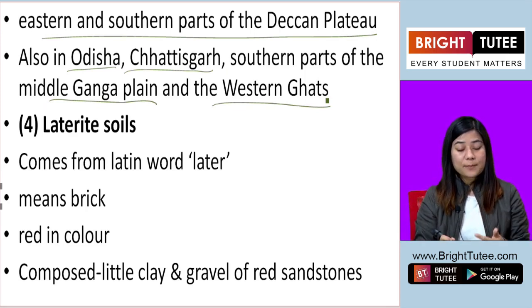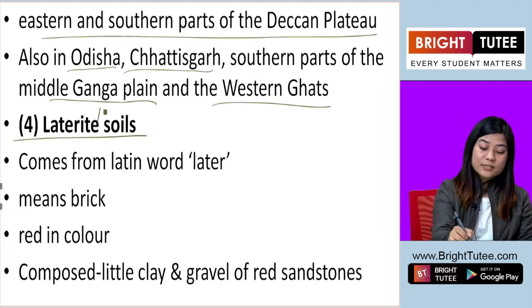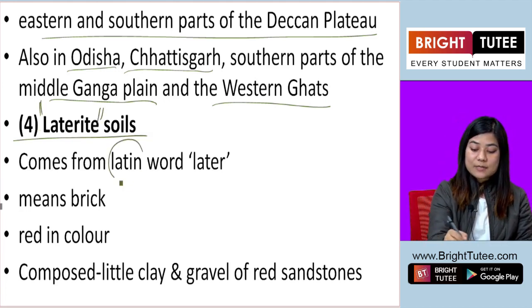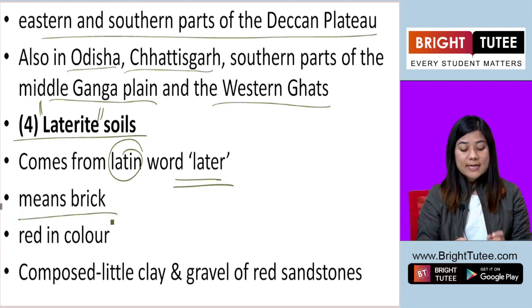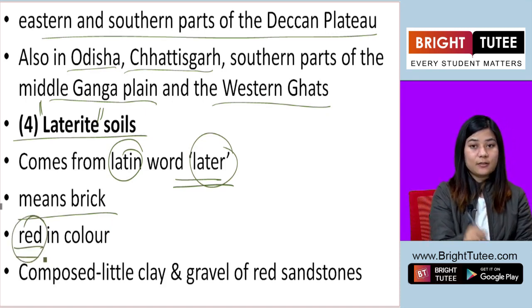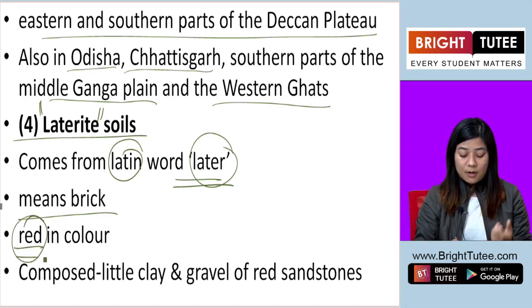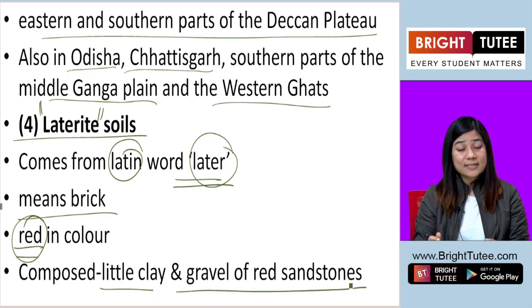The fourth type of soil is laterite soil. Now the term laterite comes from the Latin word later. It means brick, and it is given that name because it is red in color. It is composed of little clay and gravel of red sandstones.